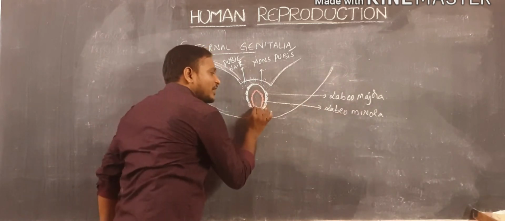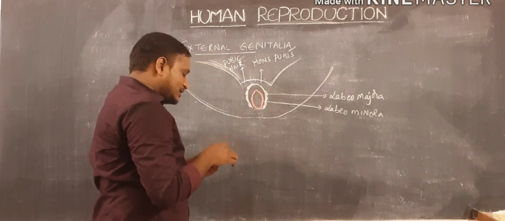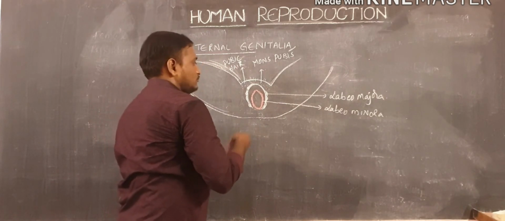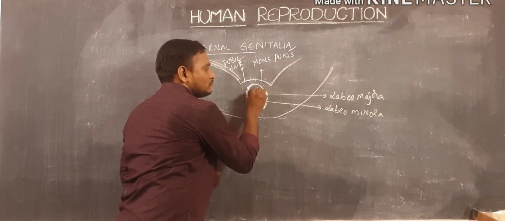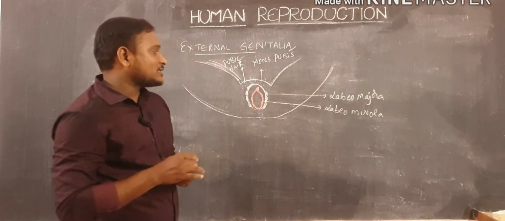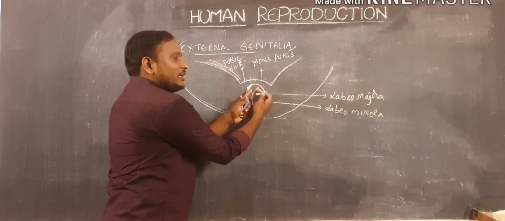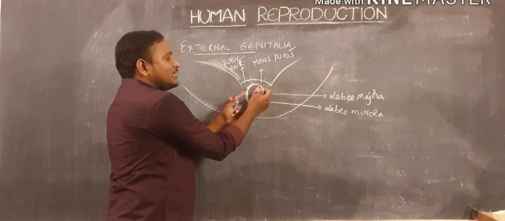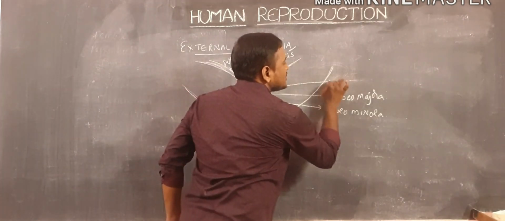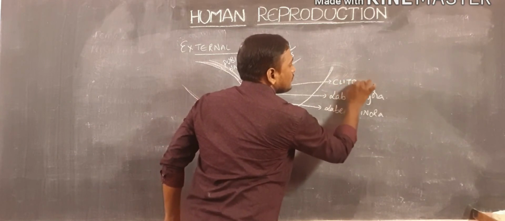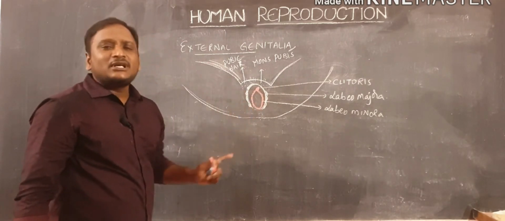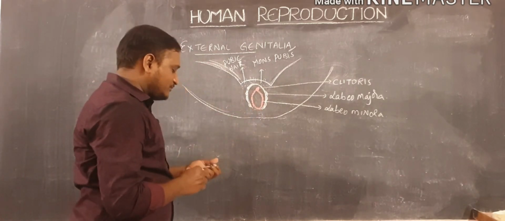And where these labia minora fuse with each other, at that region they consist of one small erectile structure. That erectile structure is also called the clitoris. And then inside of the labia minora there are two openings present.